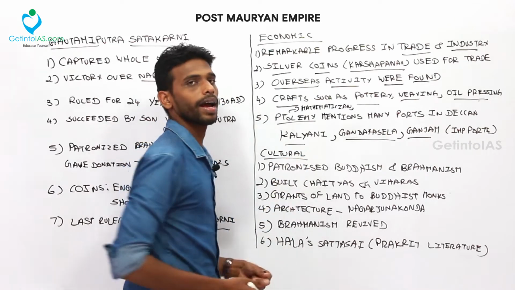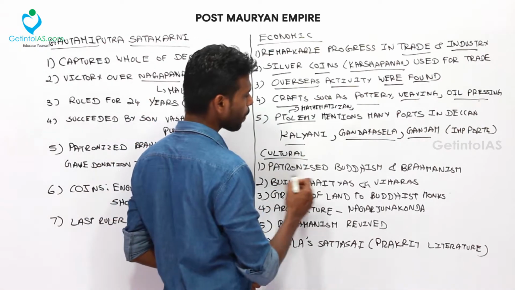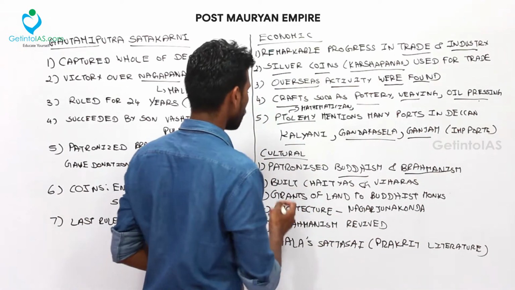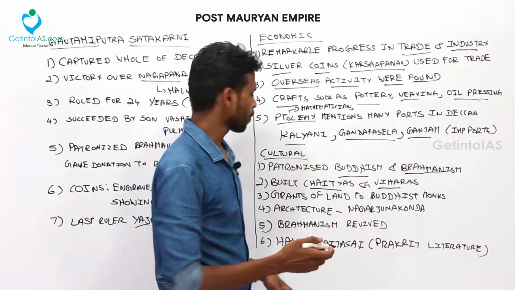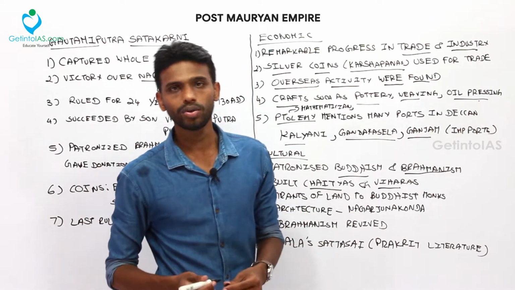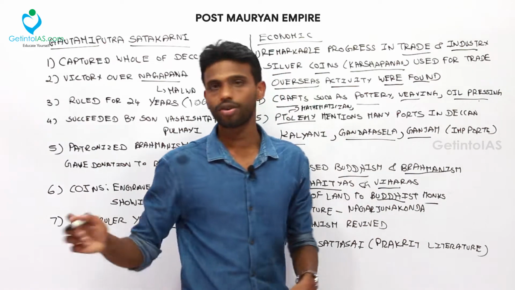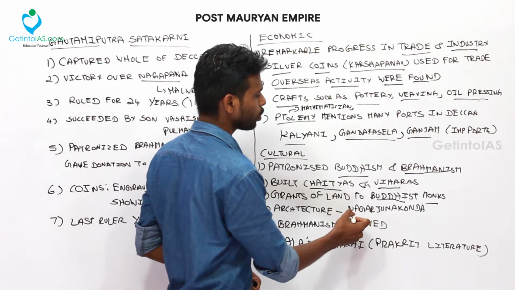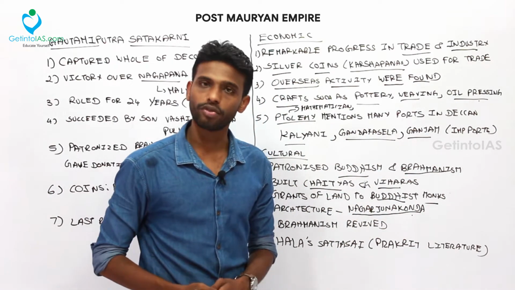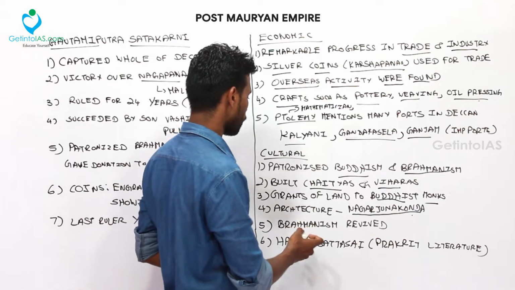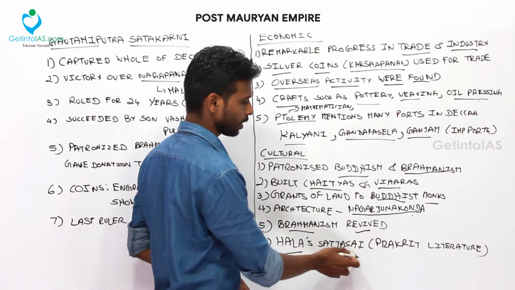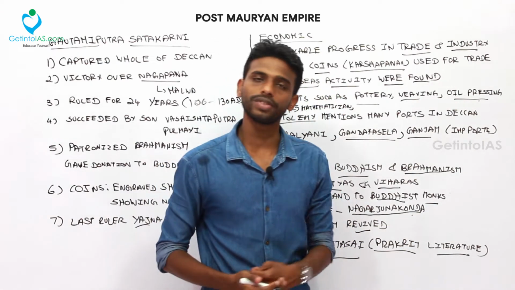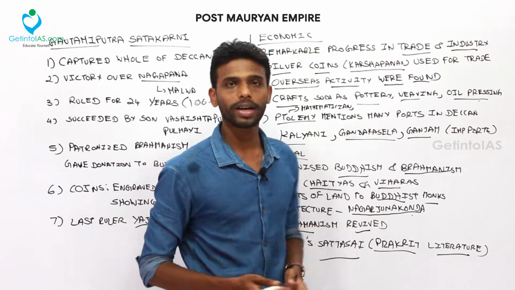As for cultural habits during that period, the Satavahana dynasty patronized both Buddhism and Brahmanism. They built chaityas and viharas for the Buddhists, and also gave grants of land to Buddhist monks. The main architecture was at Nagarjuna, a main architectural feature of the Satavahana dynasty. Brahmanism was revived, as I said earlier. And Hala's Gathasaptashati, which I mentioned in the last lecture, was a Prakrit literature and an important literary source for this period. This is the economic and cultural condition.